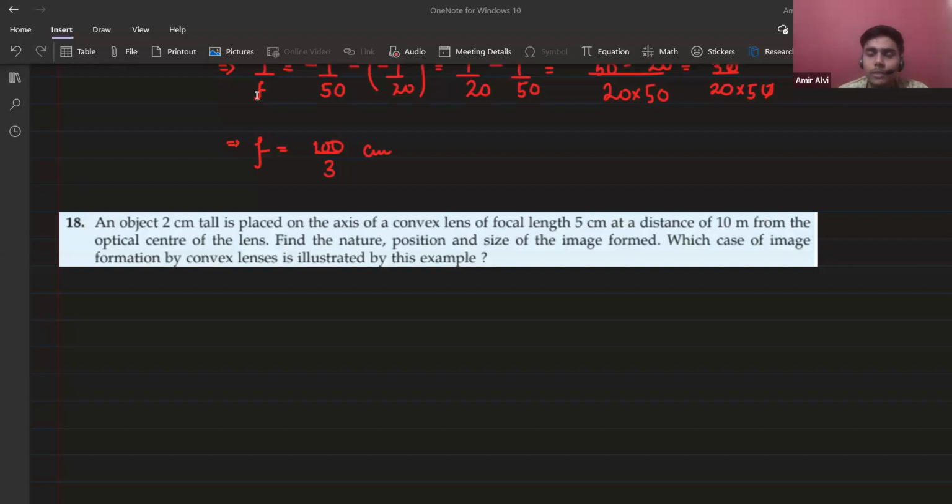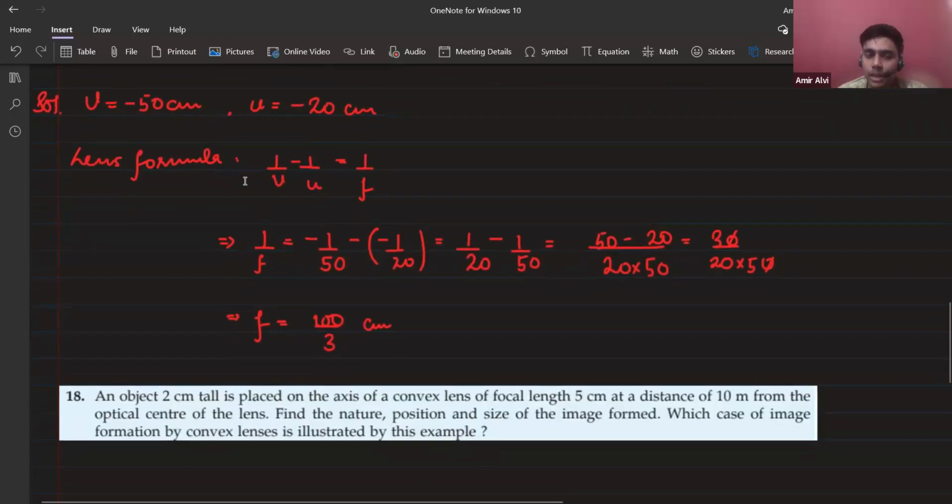I don't know why the boys are very silent and not answering, or they are not active at all in this class right now. Hashid, any answer, dear? No, sir. If you're saying no right now, how will you solve that question in the exam? Similar kinds of questions will be there, nothing much, simple formula based. Take the reference of this question, because this is the last part. Nothing is left in the chapter. Only power of a lens is left, and Karishma is saying magnification. I'll explain that to everybody again. It's only a 2 to 3 minute topic.